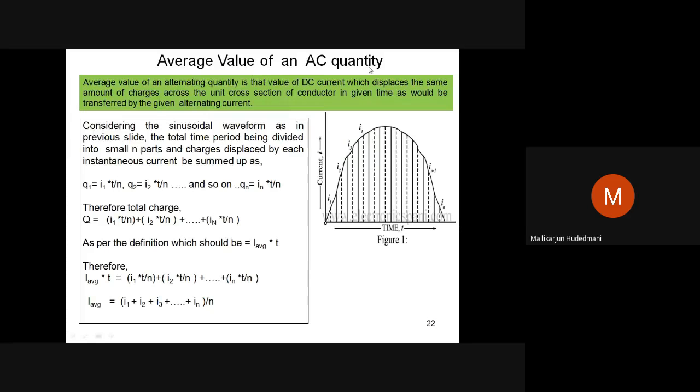Average value of an alternating quantity. Average value of an alternating quantity is that value of DC current which displaces the same amount of charge across the unit cross section of a conductor in a given time as would be transferred by the given alternating quantity. Then what is the meaning of this? The meaning of this is, consider a resistor whose property, conductor or conductance, I consider.